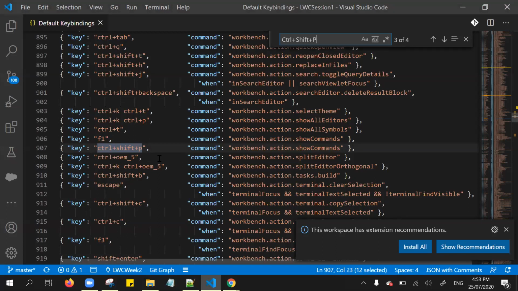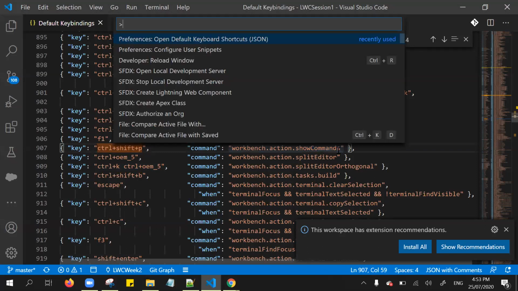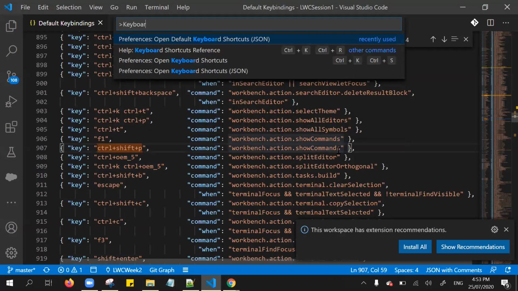Whenever we enter Control Shift P from our keyboard, this command is executed: workbench action show commands. That's the reason the command palette appears automatically. If I want to override it, again go to the command palette and type keyboard.